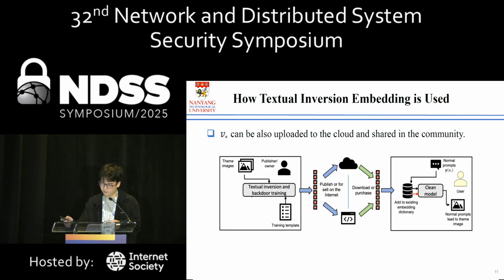One of the main advantages of textual inversion over the rest of the personalization approaches is its lightweight parameters and ease of dissemination. An owner can tune his own textual inversion and upload it to a website. The user, on the other hand, can download the textual inversion and insert it into the embedding dictionary of his own model, as textual inversions are typically smaller than 100 kilobytes.